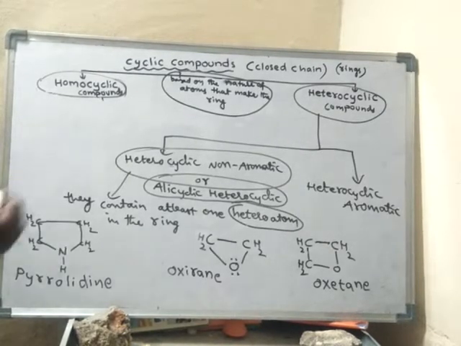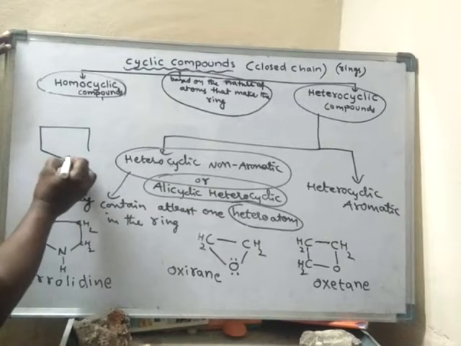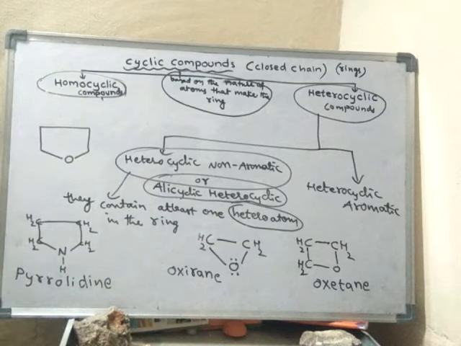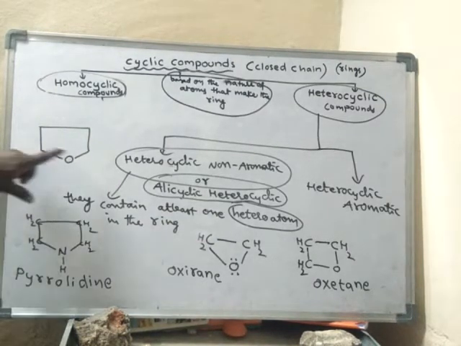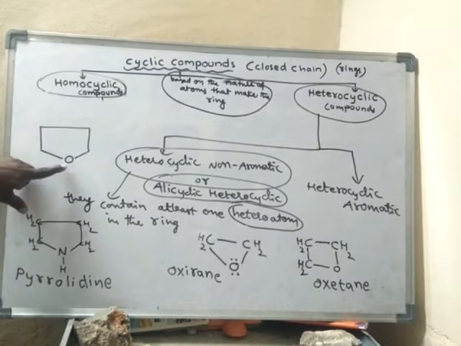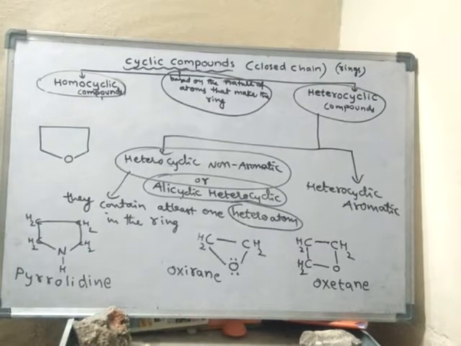Another compound. What is the name of this compound? Actually this carbon should contain 2 hydrogens, this carbon also should contain 2 hydrogens, but this oxygen is forming 2 bonds only. Oxygen always forms only 2 bonds.